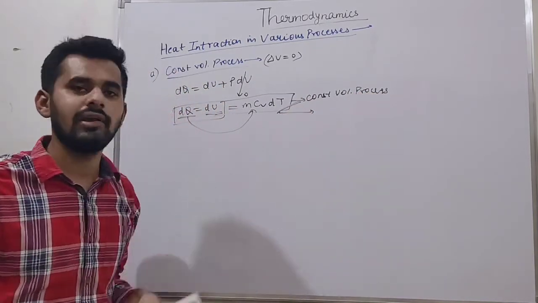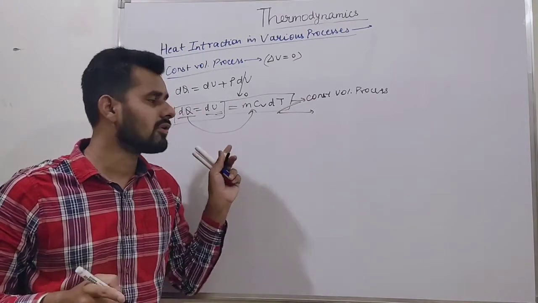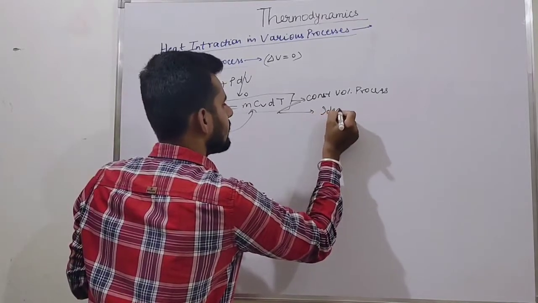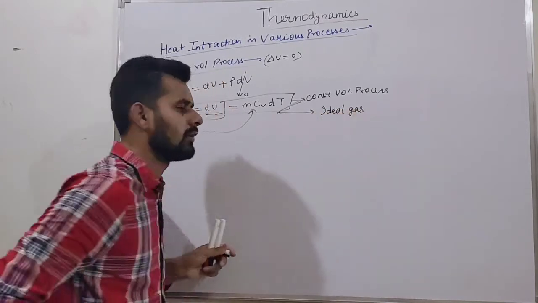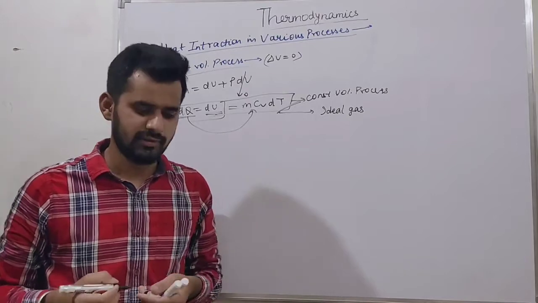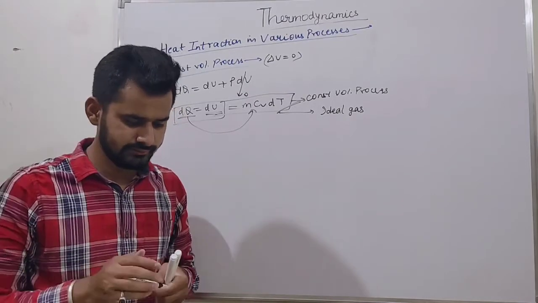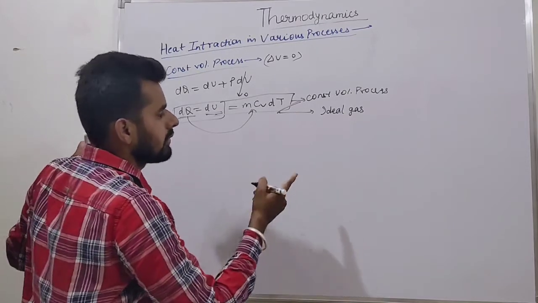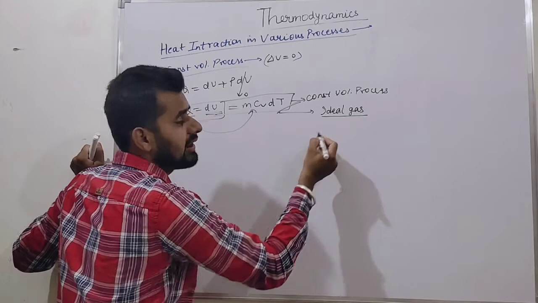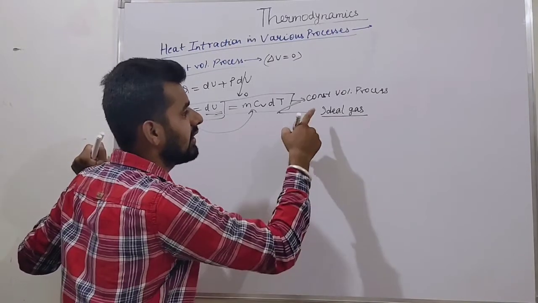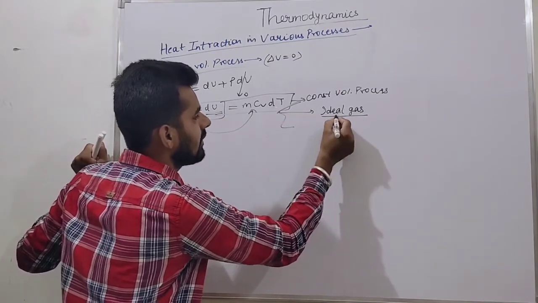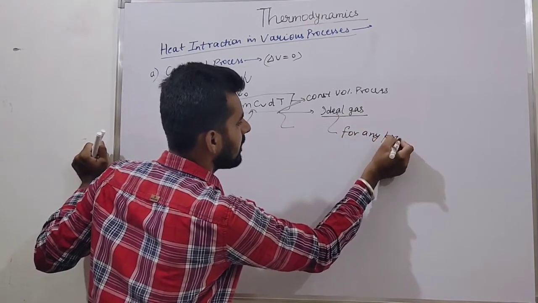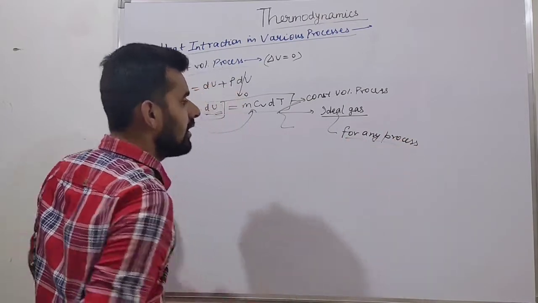Secondly, this relation is valid for what? For an ideal gas. Friends, for an ideal gas. Hope you understand. So, one more point. If the gas is ideal, then it can be applied for any process. If the gas is ideal, it can be applied for any process.